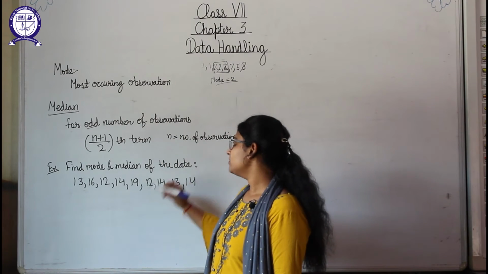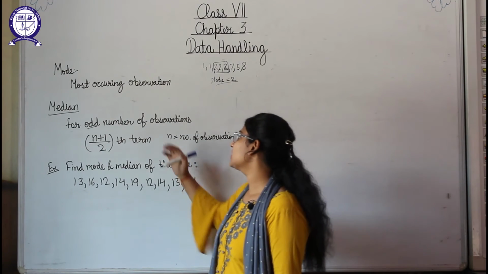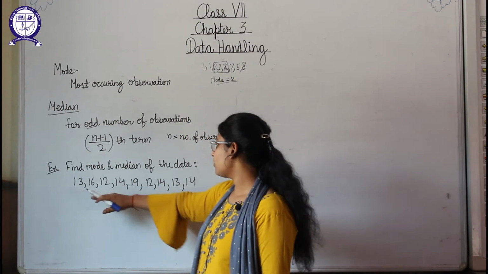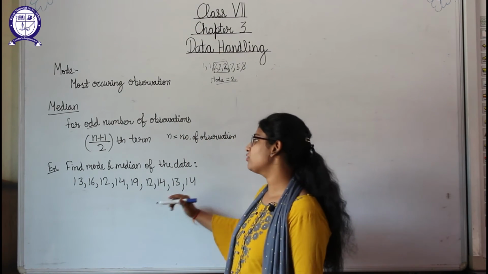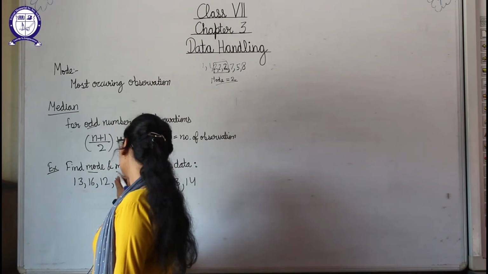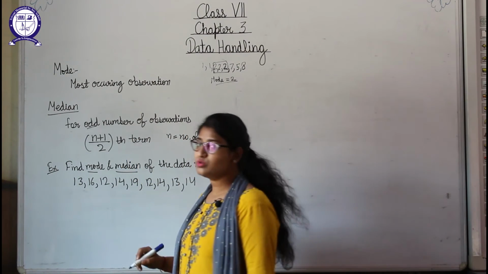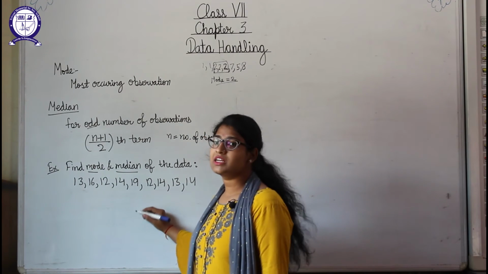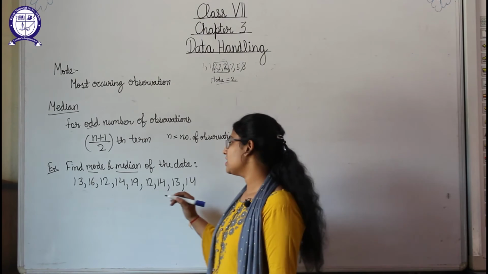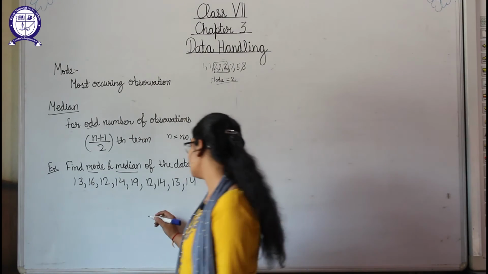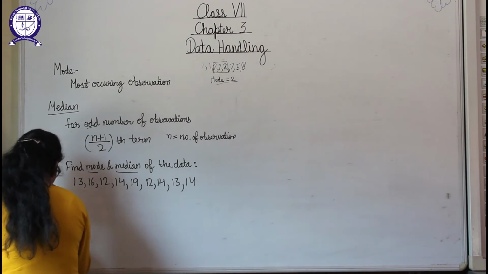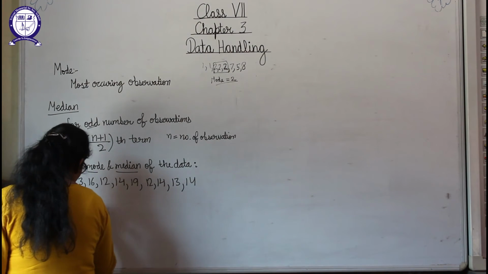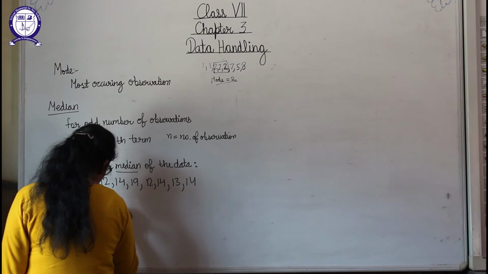Now we will do a question related to this so that it can be more clarified to you. Find the mode and median of the data. This data is given to us and we have to find the mode and median. First of all, students, before finding mode and median we have to arrange the data in any order. We can arrange it in ascending order or descending order. So here I am arranging this data in ascending order. So what will be the answer?